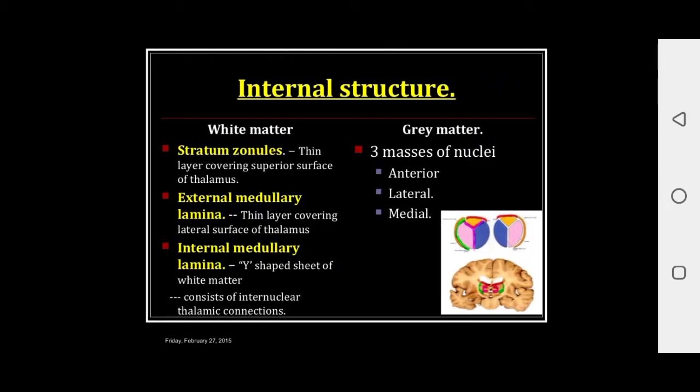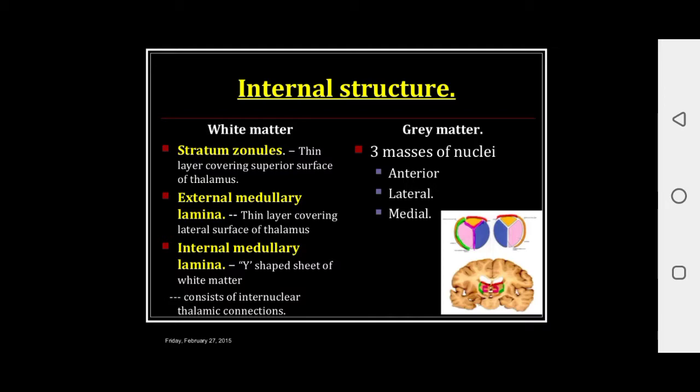Internal structure includes white matter and grey matter. In white matter, the stratum zonale is a thin layer covering the superior surface of the thalamus; the external medullary lamina is a thin layer covering the lateral surface of the thalamus. The third one is the internal medullary lamina, a Y-shaped sheet of white matter, which divides the thalamic nuclei into three groups: anterior, lateral and medial.